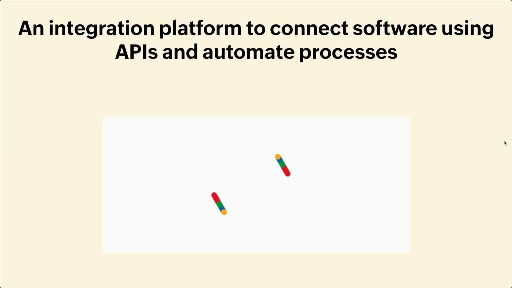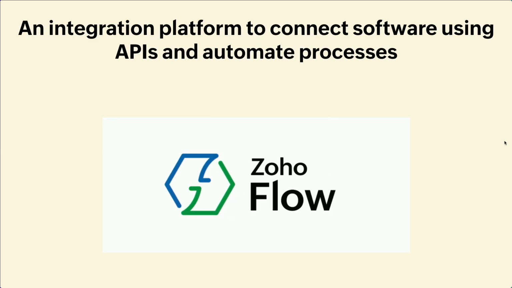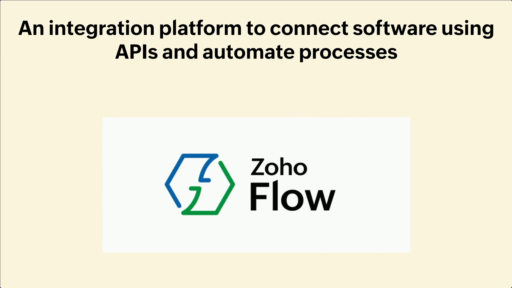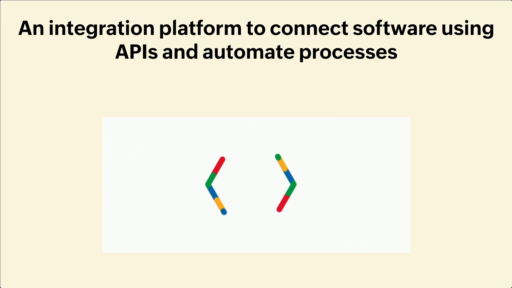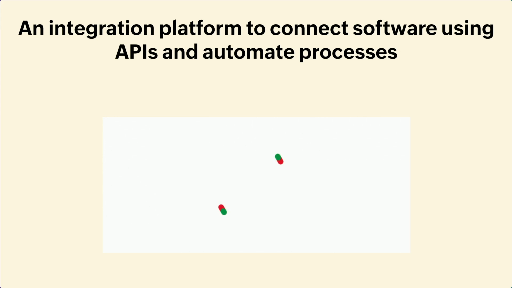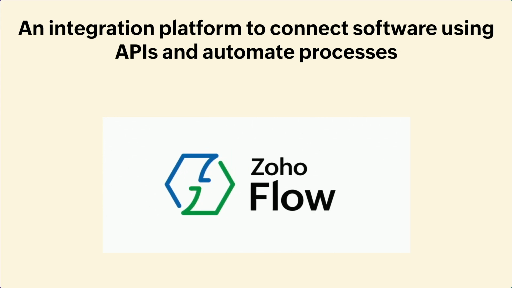Zoho Flow, to put it in simple terms, is an integration platform. An integration platform to automate software and applications using APIs. Integrate, connect, automate, we can call it that way. And particularly, it's using APIs. Zoho Flow has been there for 7-8 years, and we have 900 plus different apps supported by the product, which you can integrate with each other. So that's a one-line definition of what Zoho Flow is.